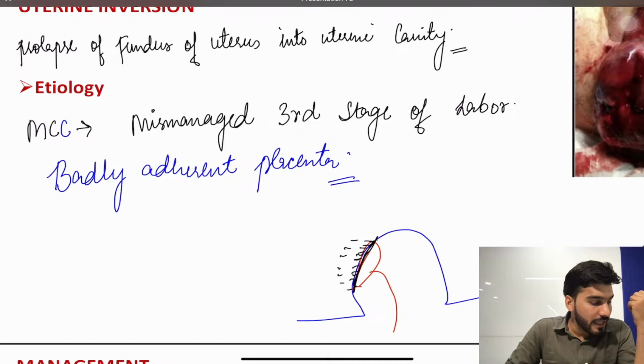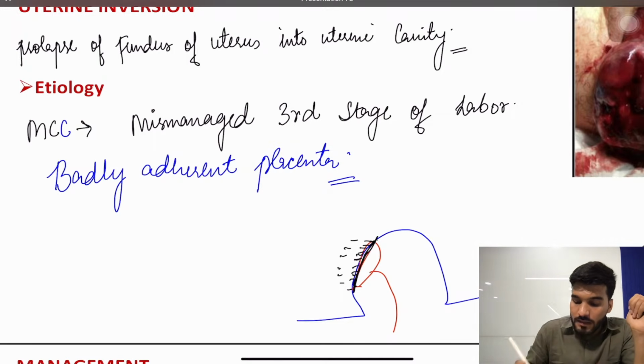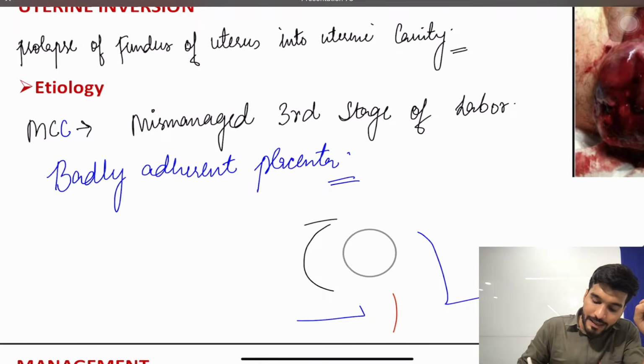Now depending upon the invasion of this placenta, we have different types of adherent placentas. If it is attached to the myometrium, we have accreta. If it is invading the myometrium, we have increta. If it is going through to pelvic structures, it is percreta. So accreta, increta and percreta are the three morbidly adherent placentas.